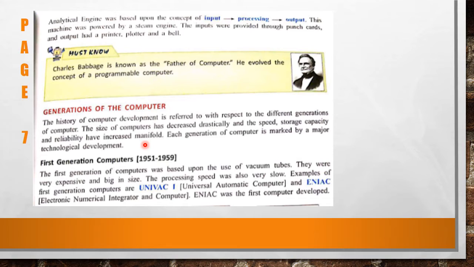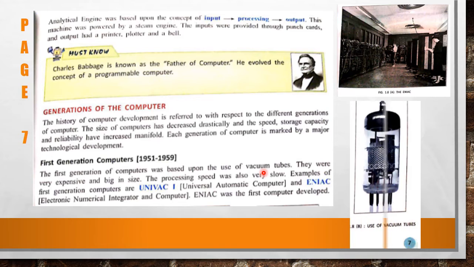So first generation was from 1951 to 1959. The first generation computer was based upon the use of vacuum tubes. So vacuum tubes are used. And here is the picture of vacuum tube. They were very expensive and big in size. Here is the picture of first generation computer, and these are very expensive and very big in size. The processing unit speed was also very slow.